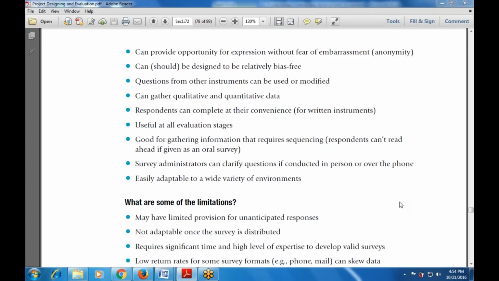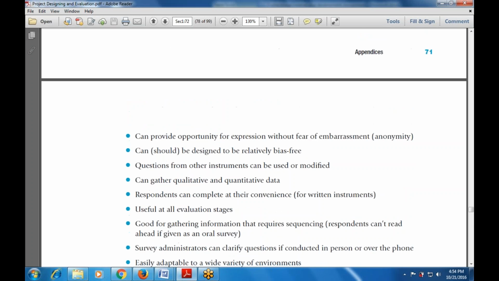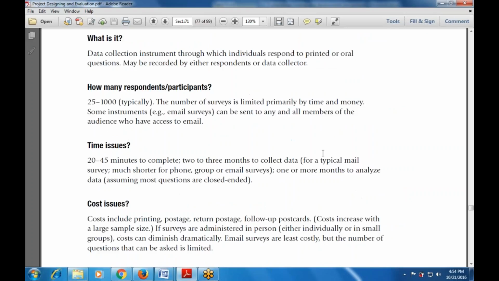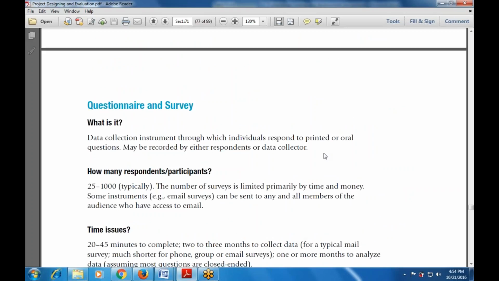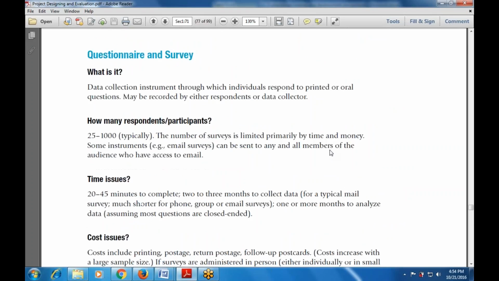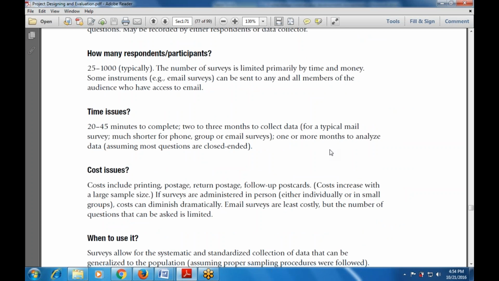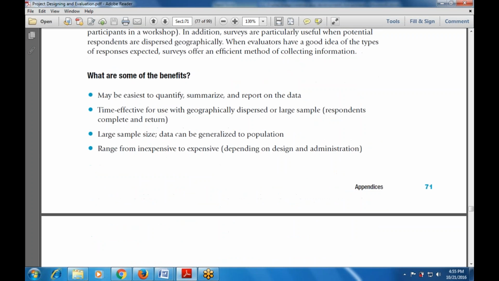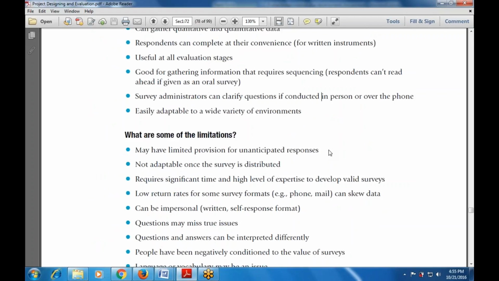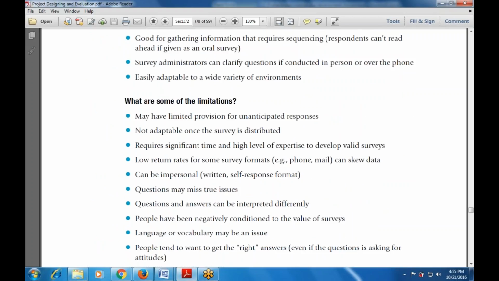Now, let's see what are the various limitations of these focus groups, interviews, or the questionnaire prepared here. We studied the advantages. Now, what are the disadvantages and limitations? First, it may have a limited provision for undistributed responses, because if the questionnaire is not filled properly, there is no use of the questionnaire that is prepared.